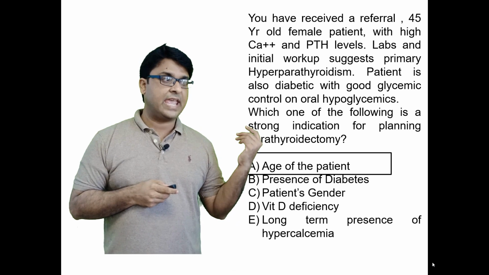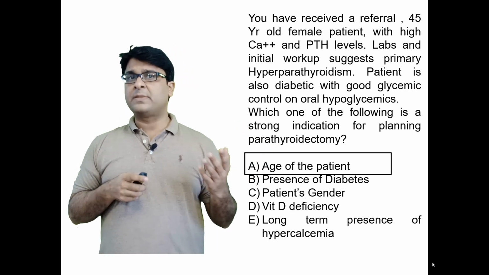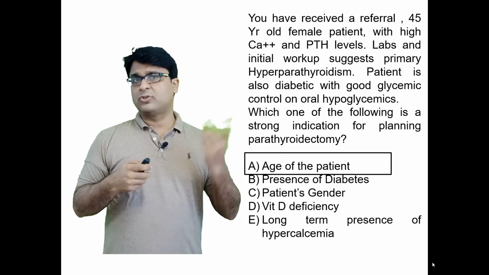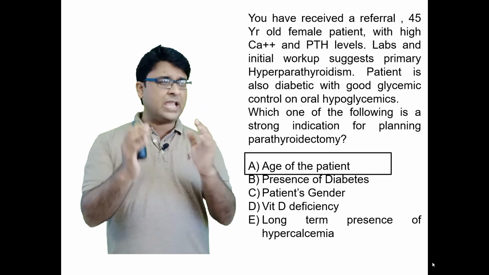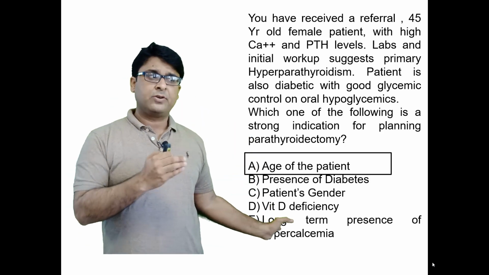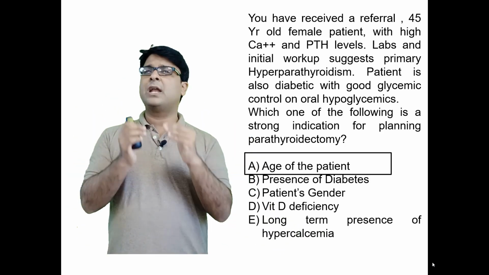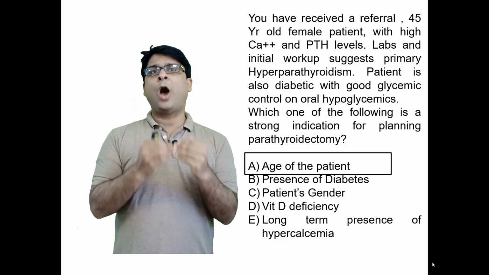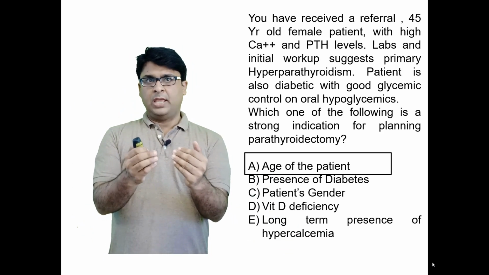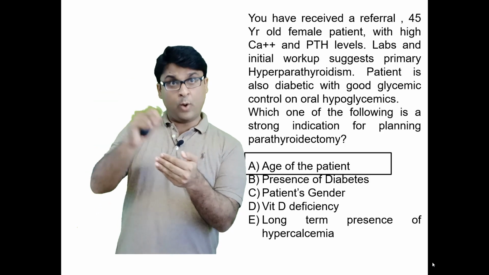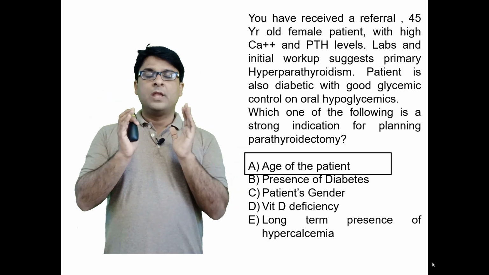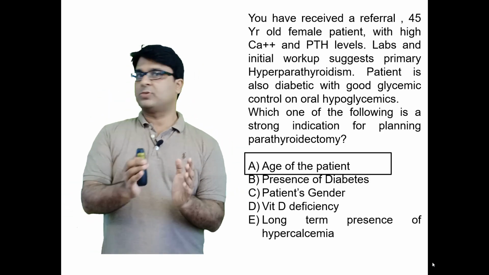So in the previous case, A was the best answer. Although you may think about option E, long-term presence of hypercalcemia, they are not exactly telling you how much hypercalcemia. Is it exactly 1 point above? So usually in the examination, guys, this is what happens.